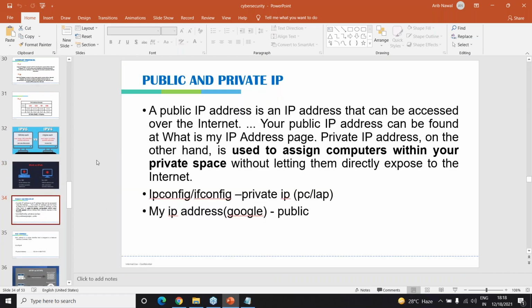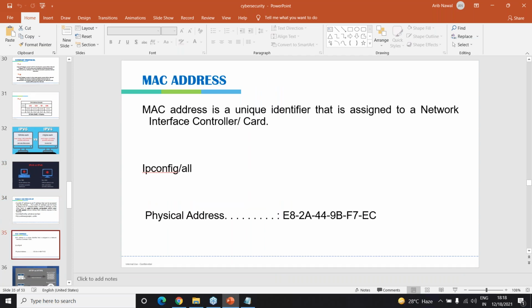So now we've seen about public and private IP. What is the MAC address? MAC address is the physical address or a unique identifier assigned to a network interface card. MAC address is your permanent system address. There is this thing called the physical address. You get this address when you run ipconfig /all. It's going to give you the physical address of your machine as well. So this is about MAC.